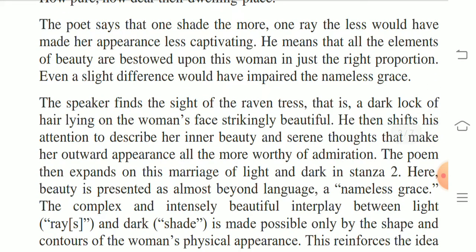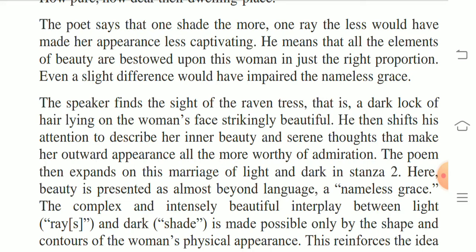So, in this stanza, the poet says that one shade the more, one ray the less would have made her appearance less captivating. He means that all the elements of beauty are bestowed upon this woman in just the right proportion. Even a slight difference would have impaired, means damaged, the nameless grace. Grace is an ability to move in a smooth and controlled way.